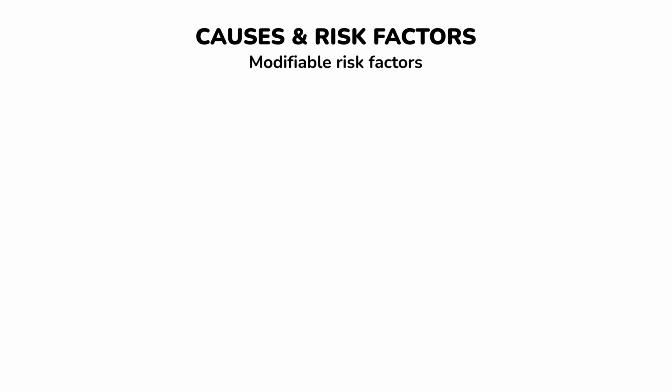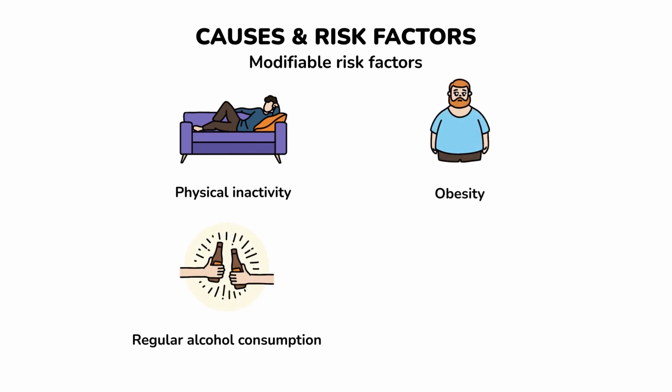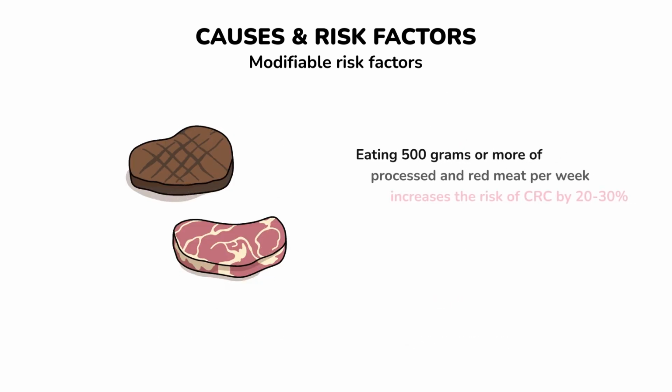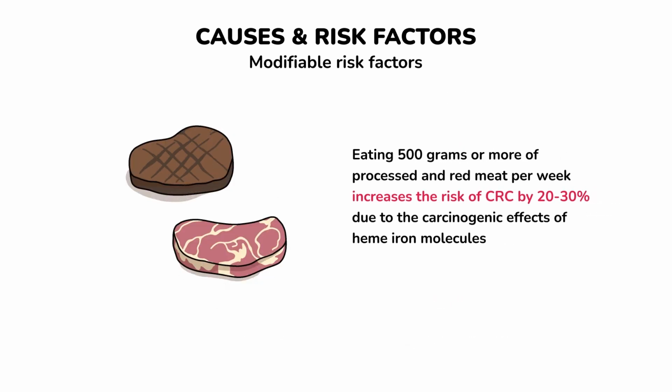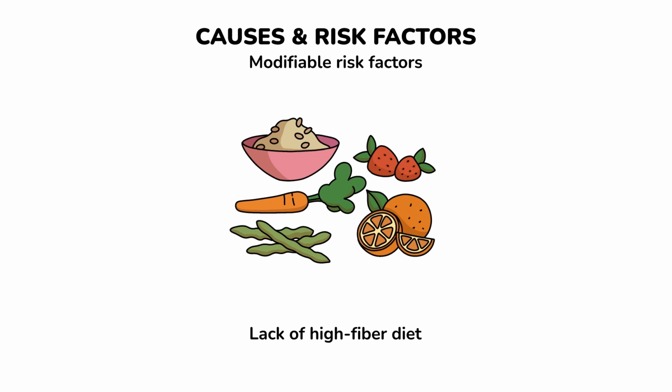Modifiable. Physical inactivity, obesity, regular alcohol consumption, cigarette smoking. Eating more than 500 grams per week of processed and red, beef, pork, lamb meat raises colorectal cancer risk by 20 to 30% due to the carcinogenic effects of heme iron molecules. Lack of high-fiber dietary patterns such as vegetables, fruits, whole grains, and cereals.